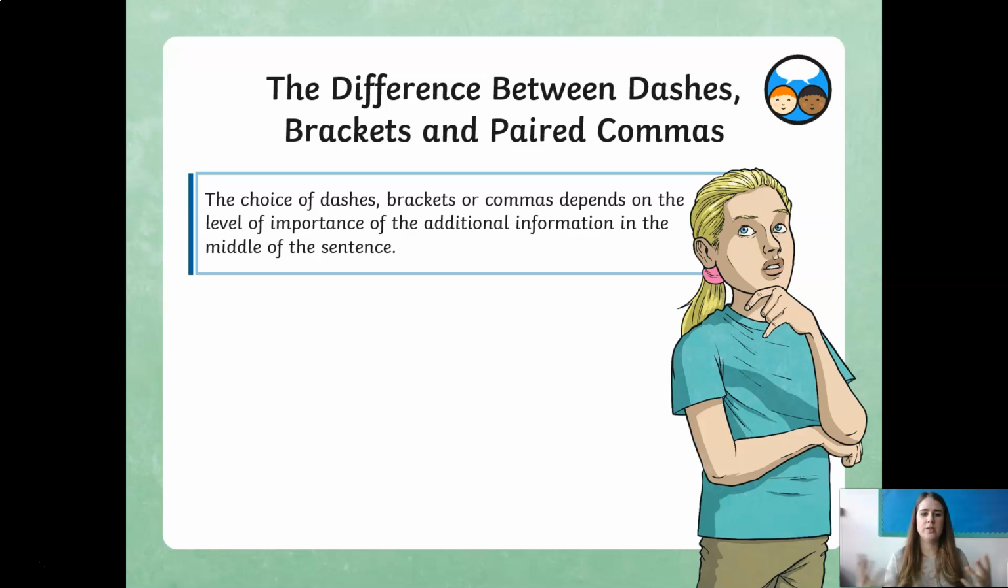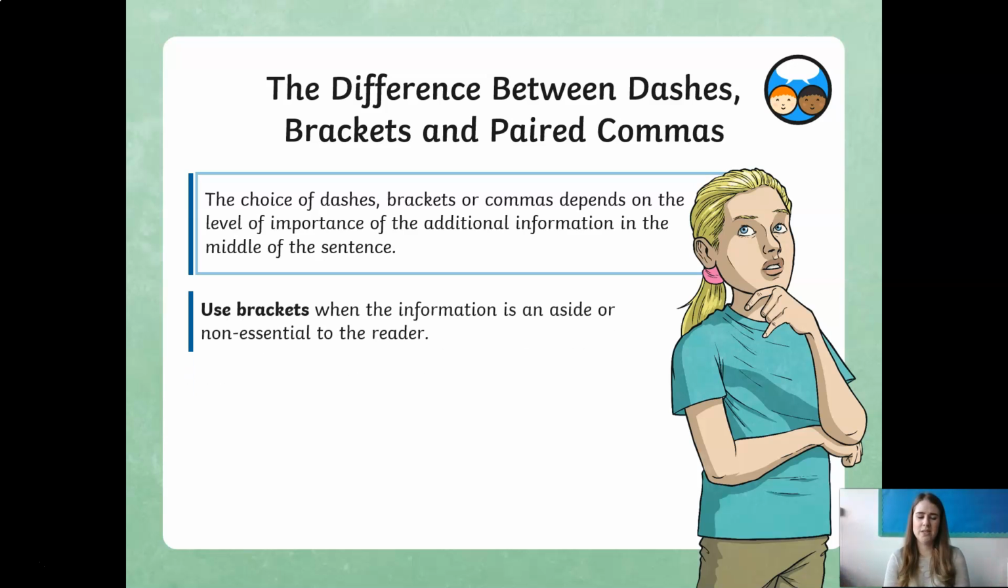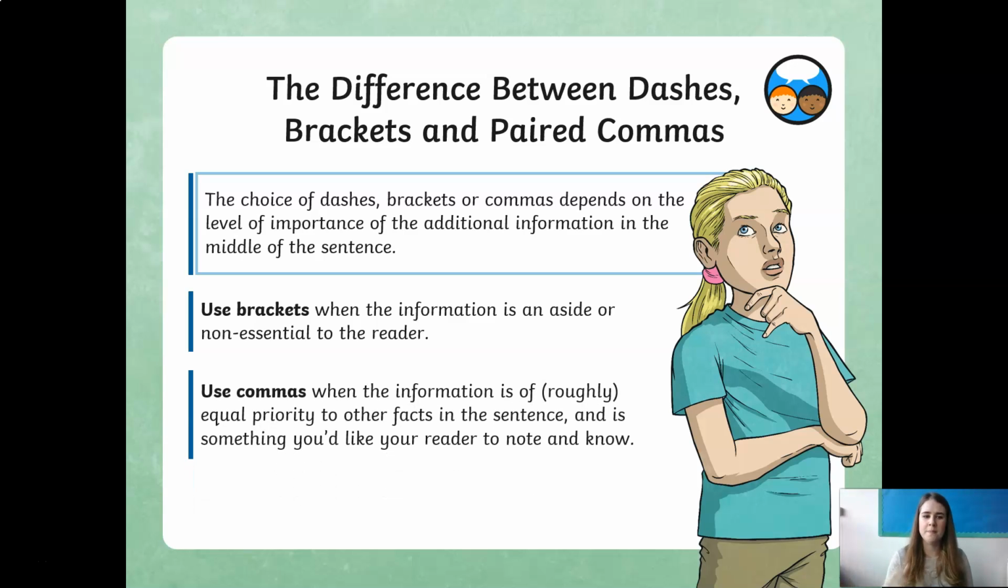Okay, so the choice of dashes or the brackets or even the commas depends on your importance of that additional information. So we tend to use brackets when the information is an aside or non-essential to the reader. So it's not information they really have to know about. It's just like we always say, it's extra information. Now we use commas when the information is sort of semi-important. So when it could provide extra information that's valuable. Rather than it just being an opinion of something, it could be a fact stating something. And it's up to you to decide whether you think that reader should or shouldn't know it.